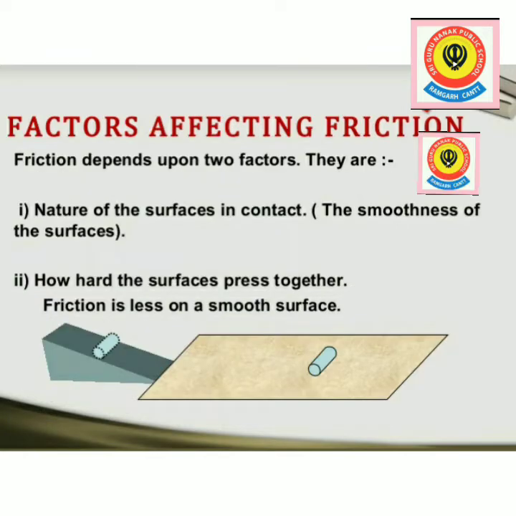Next topic is factors affecting frictional force. Friction is caused by the irregularities on the two surfaces in contact. The rough surface produces more friction and the smooth surface produces less friction. As for example, if we push a shopping cart over a marble floor and a shopping cart over a carpet floor, then in case of the carpet floor, more force should be applied due to the rougher surface of the carpet.